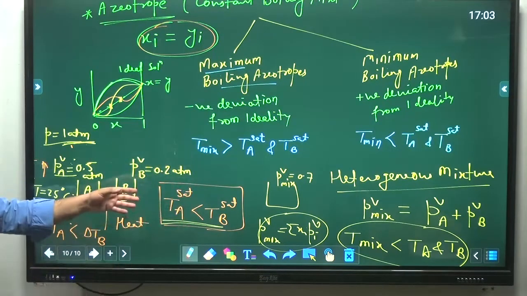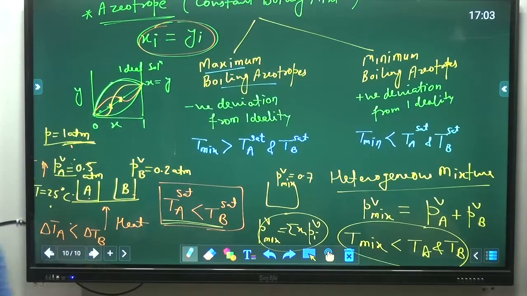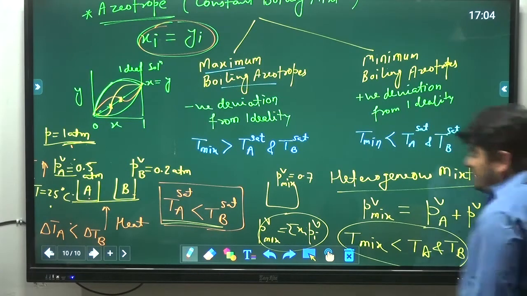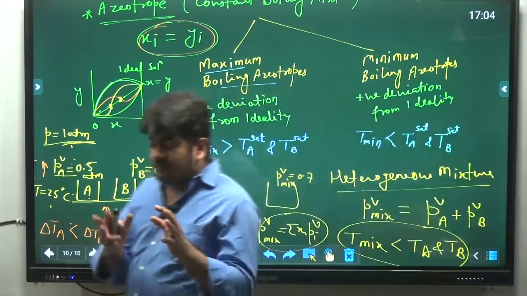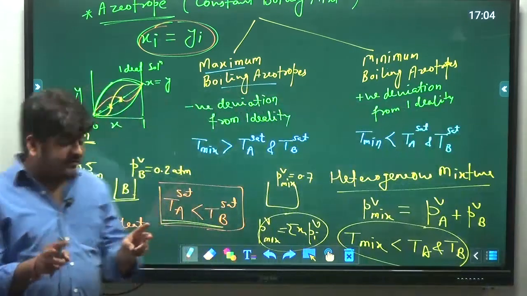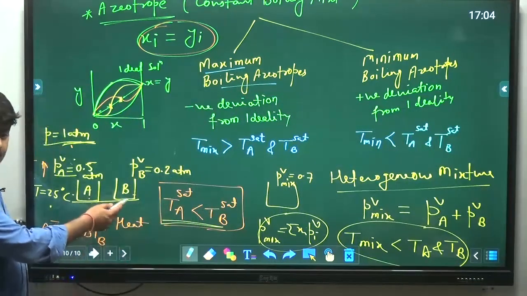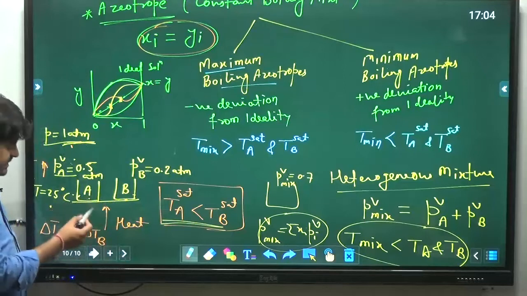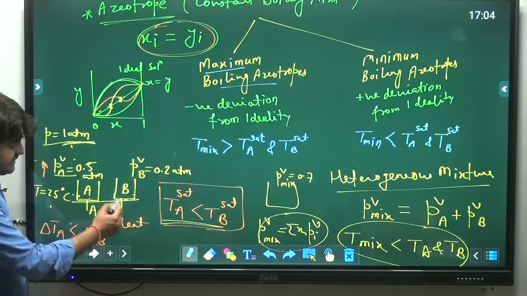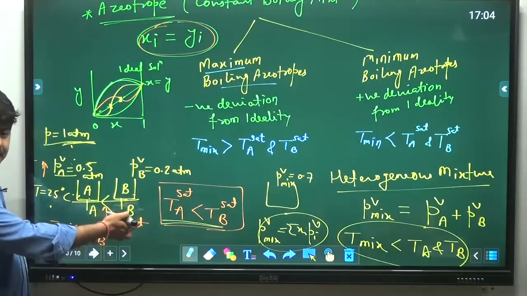Then we again discuss our topic, the maximum and minimum boiling azeotropes. Just understand, there are two containers. Here the boiling point temperature is low, here the boiling point temperature is high.